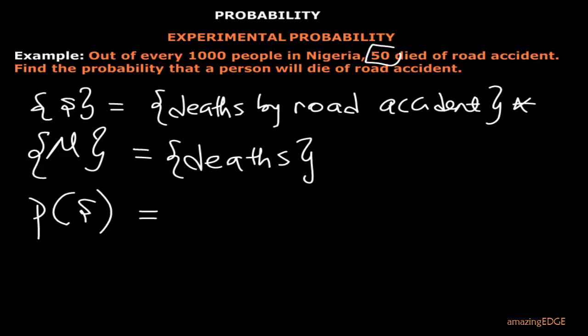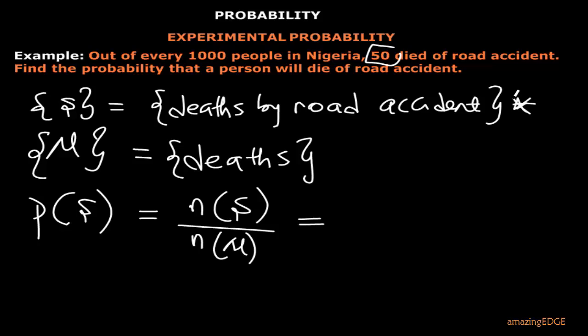So you look at your n of S over the n of your mu. So this will give you the number of elements in this set here is 50. That is, death caused by road accidents is 50. So this is 50 over the deaths. All the deaths. How many deaths are here? 1,000. They recorded 1,000 deaths.